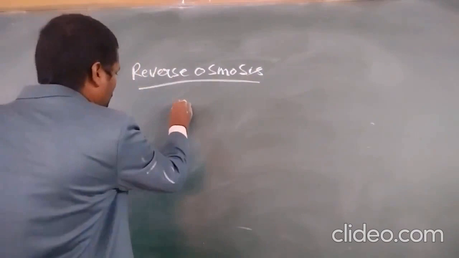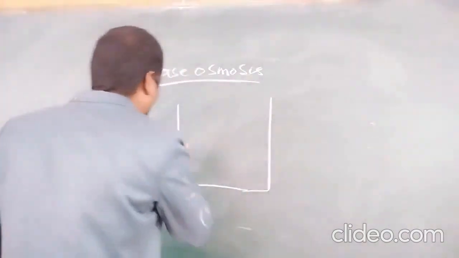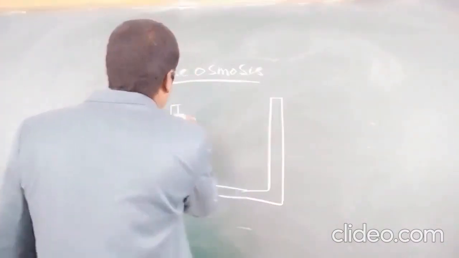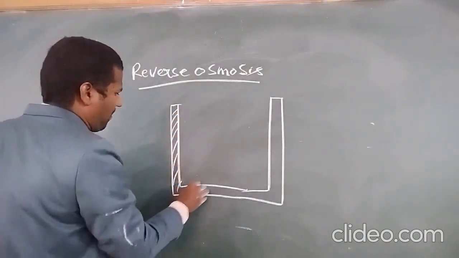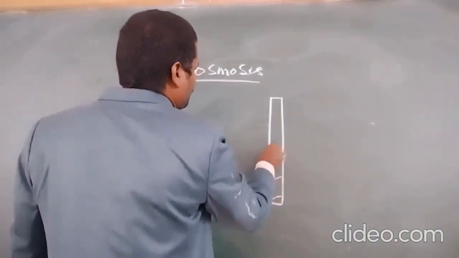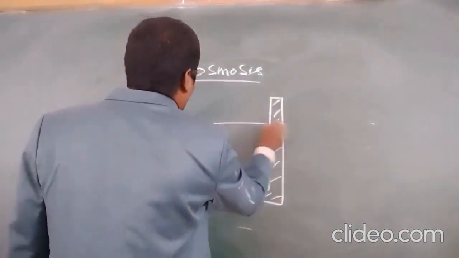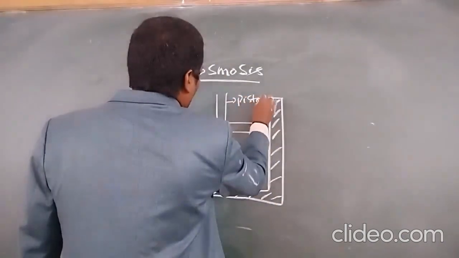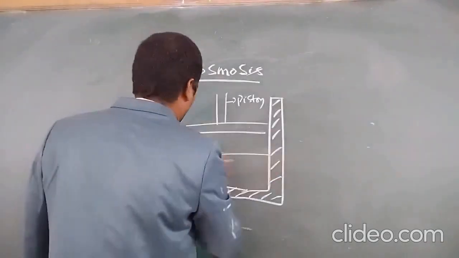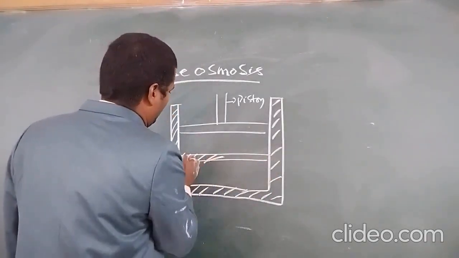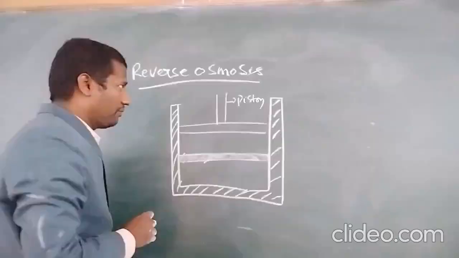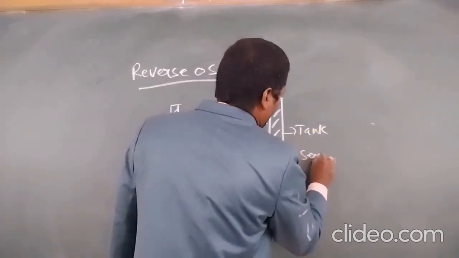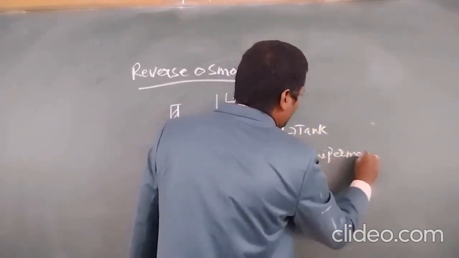Now, this is the tank. This is the semi-permeable membrane.